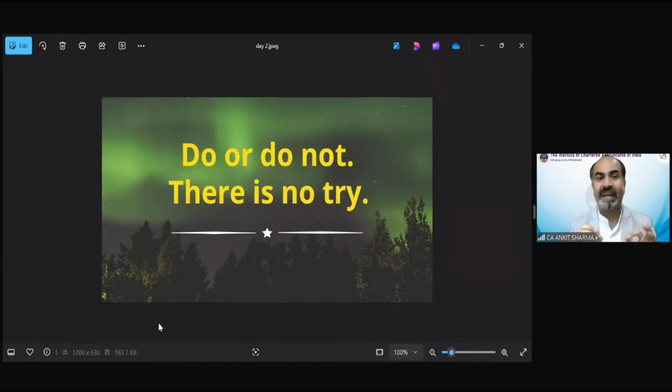If you are very clear that I am going to be a chartered accountant, if you are not going to leave CA, CA is not going to leave you. There should not be even 1% confusion in your mind that maybe I would not be a chartered accountant. Just believe in yourself that yes, I will be a chartered accountant. Whatever the requirement of working hard for it, focus, discipline, I am ready to give it. If you are ready to give it for this course, let me assure you, you will be a chartered accountant sooner or later. So don't just try it, just do it. Just make yourself clear that I want to be a chartered accountant.